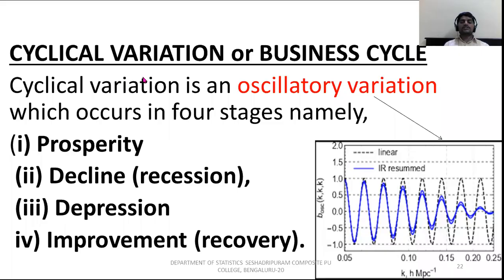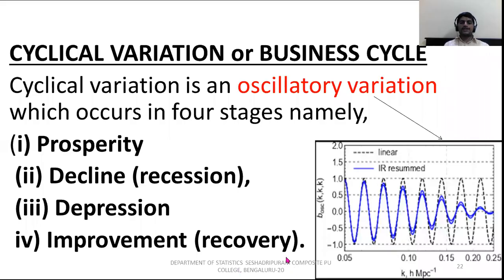So this is the third component of time series, called cyclical variation or business cycle. It is important that before going to cyclical variation, we learn what oscillatory variation is. This type of curve we call oscillatory variation. The same type of curve happens in a business cycle, in every business or economic field. So what is the definition of cyclical variation? Cyclical variation is an oscillatory variation which occurs in 4 stages, namely: number 1, prosperity; number 2, recession; number 3, depression;